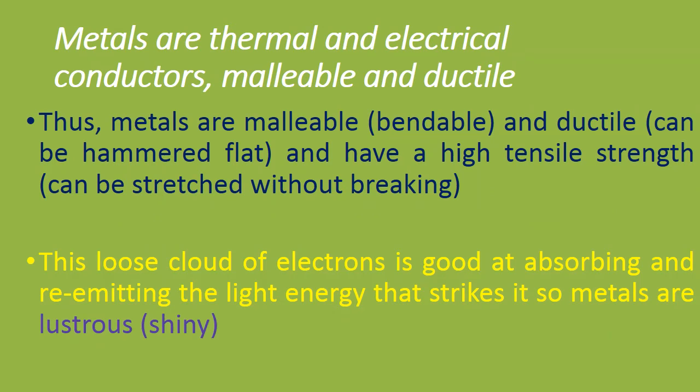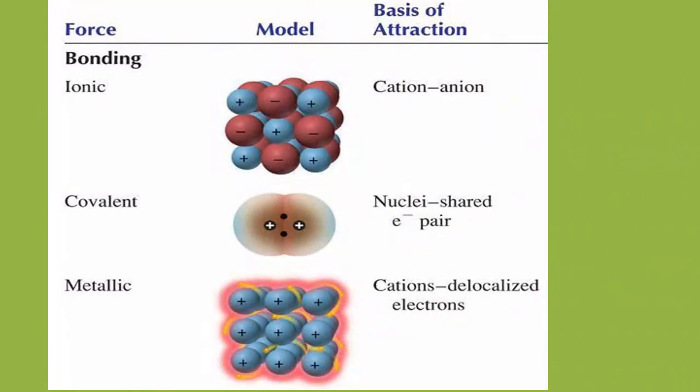So in general, metals have high melting point and high boiling point. They are good thermal and electrical conductors. They are malleable and ductile. They have high tensile strength, and they are lustrous or shiny because of the metallic bonding in them.